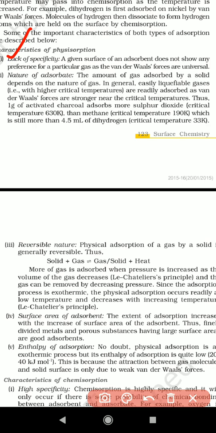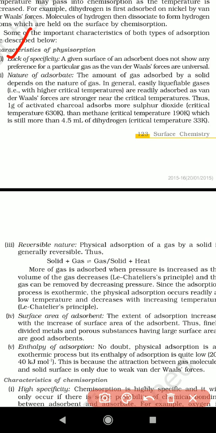It does not show any preference for a particular gas, as the van der Waals forces are universal. So van der Waals forces will be present for all the gaseous components, whether you are taking nitrogen or oxygen or carbon dioxide, whatever it may be. In all gases, weak van der Waals forces will be present. So that is called lack of specificity.